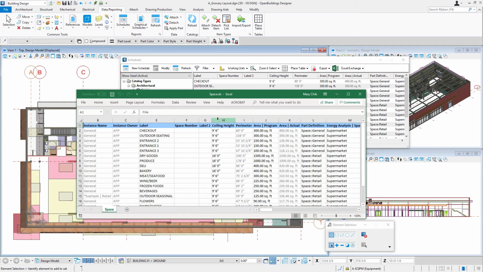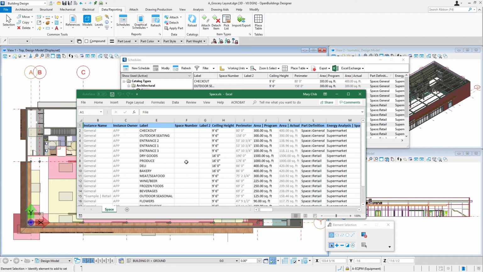So for instance, I want to number all these retail sales areas with a special space number starting with S. We're going to start S01 through however many we have here. And I've already ordered them the way I want from basically largest to smallest.